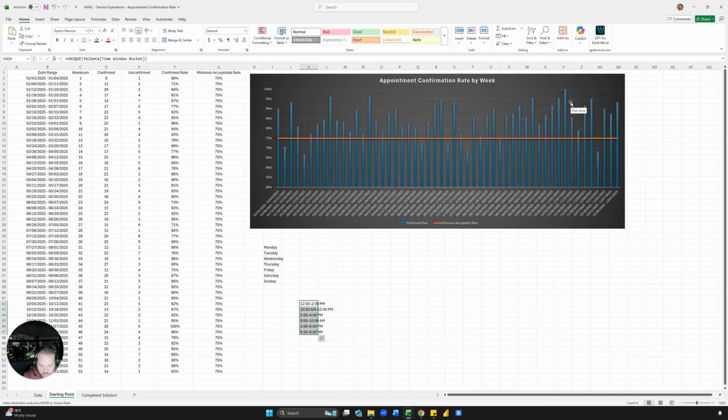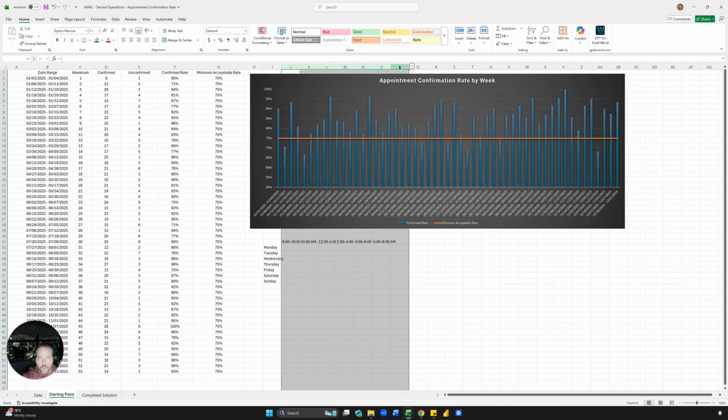I'm going to copy this and then Control-Shift-V to paste it. And the reason is because I need to change this sequencing, right? So the first one is going to be, say, 8 to 10 a.m., and then you have 10 to 12, 12 to 2, 2 to 4, and then 4 to 6. Okay, so now just copy this, and then right here to the top in the right of Monday, right-click your mouse and then press S T, and that's going to transpose the dates across. And then I'll just widen this a little bit.